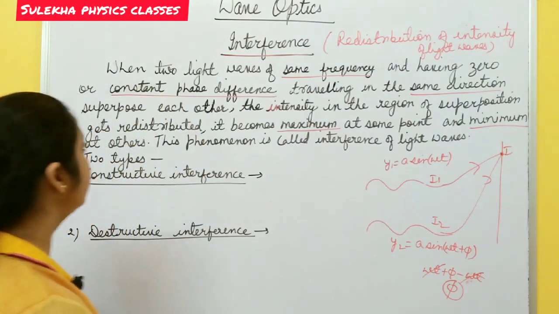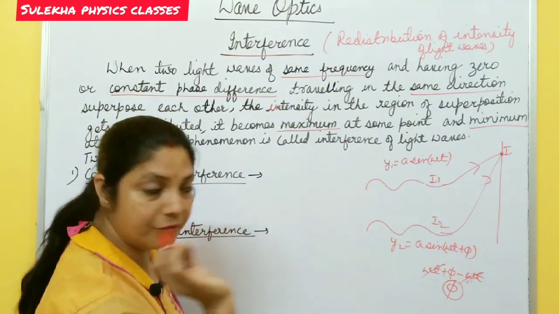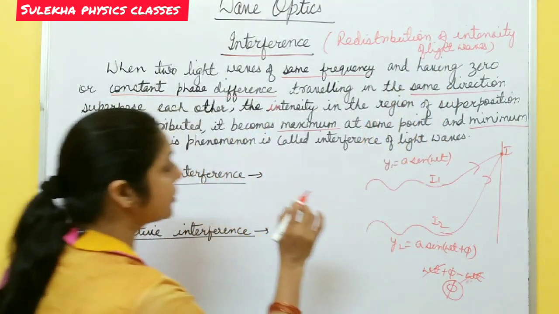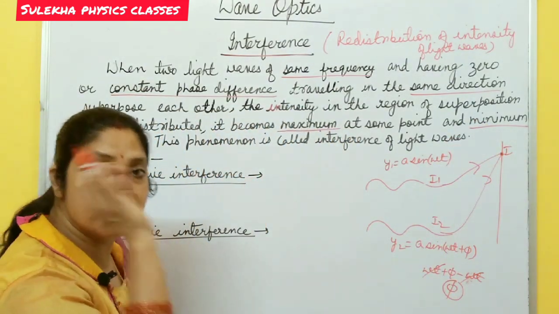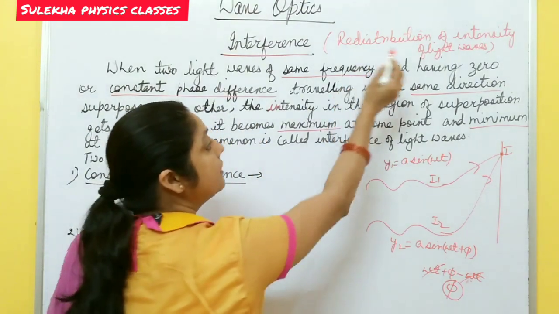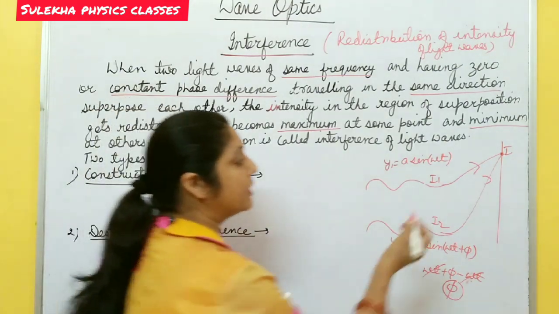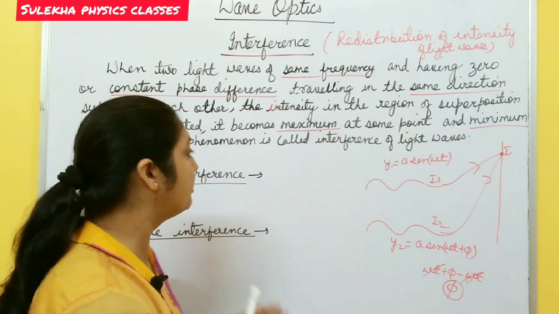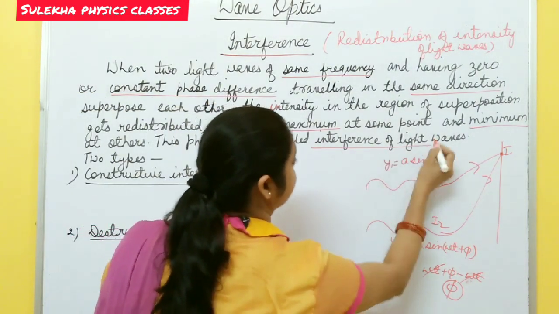Here you just must know that the two sources must have the same frequency and constant phase difference, travel in the same direction, and superimpose at some point, and at the point of superposition their intensity gets redistributed. Redistribution of intensity of light waves takes place. It means intensity becomes maximum at some point or minimum at some other point. This phenomenon is called interference of light waves.